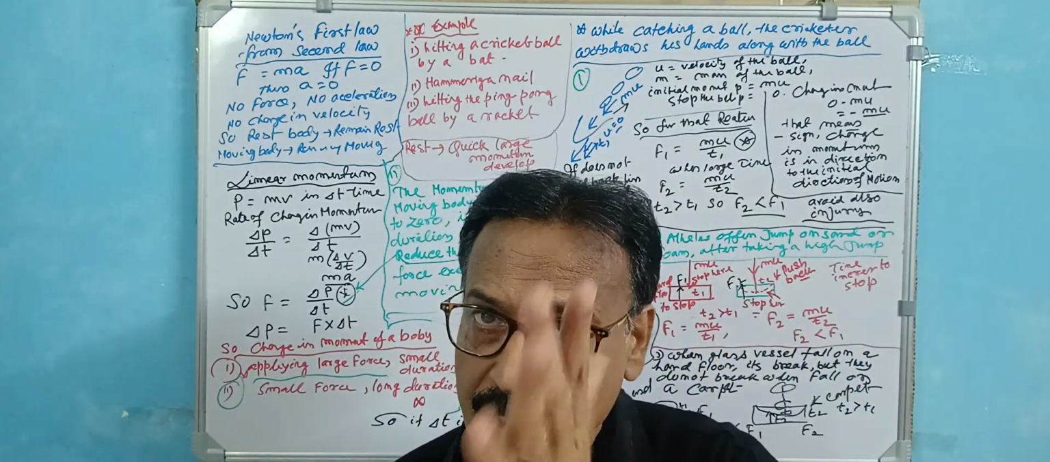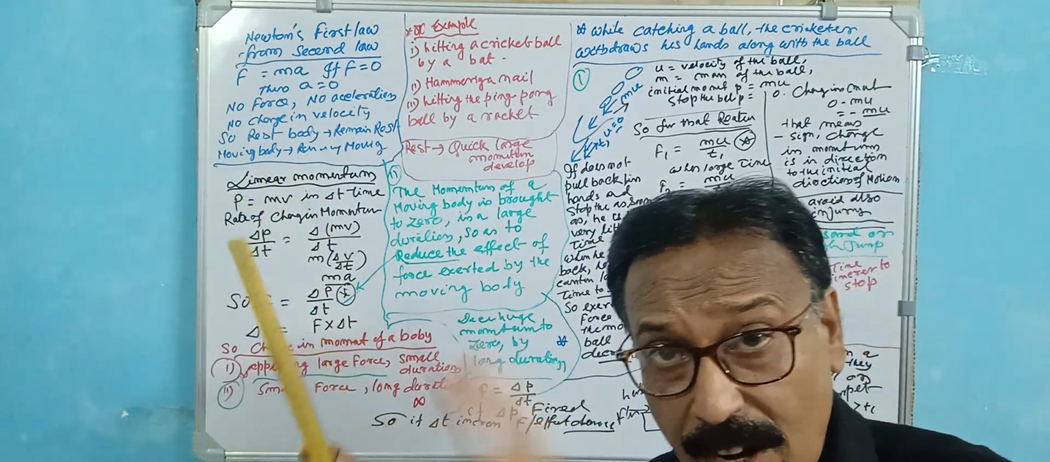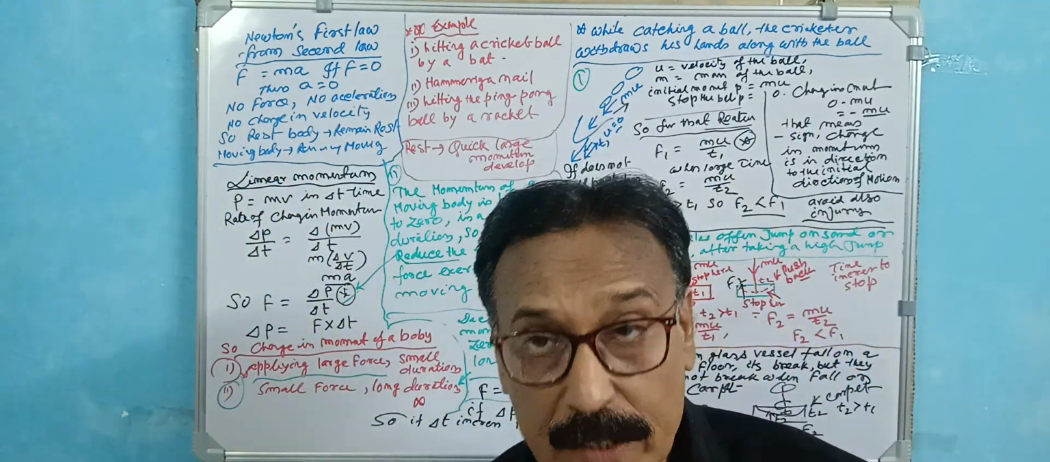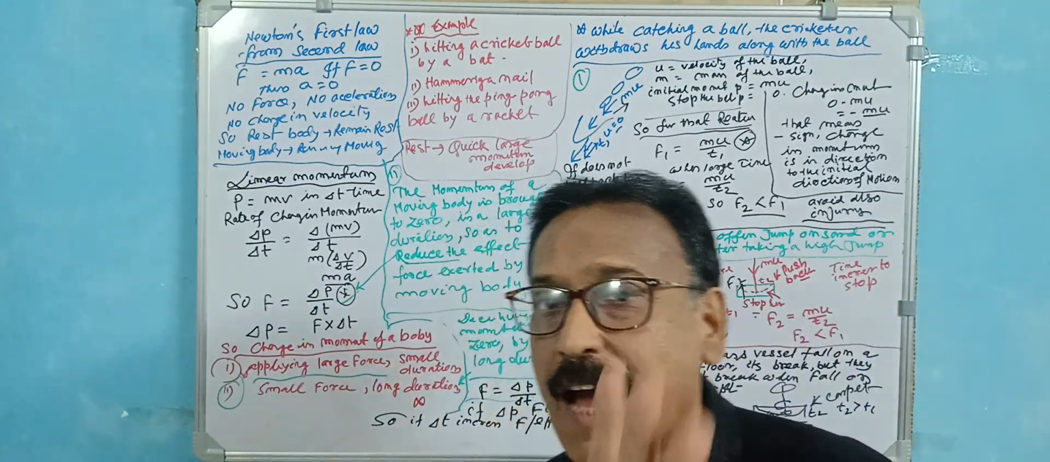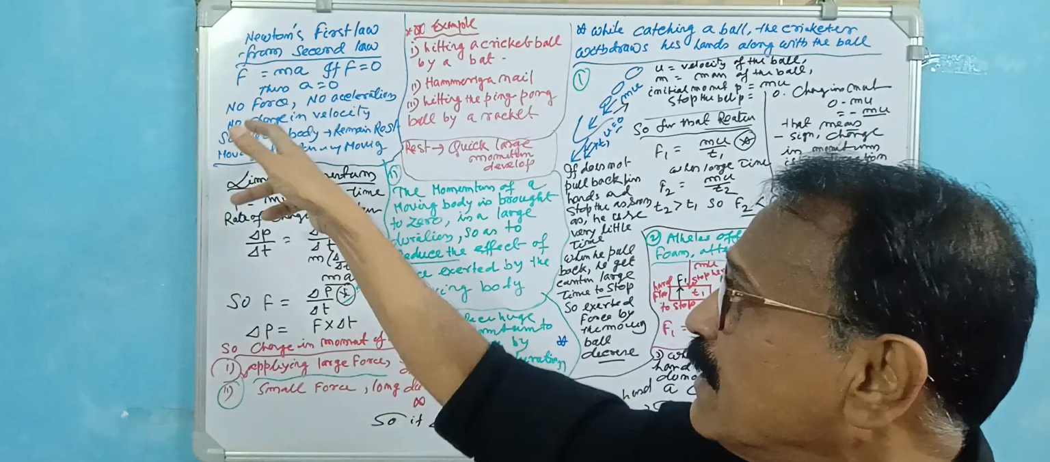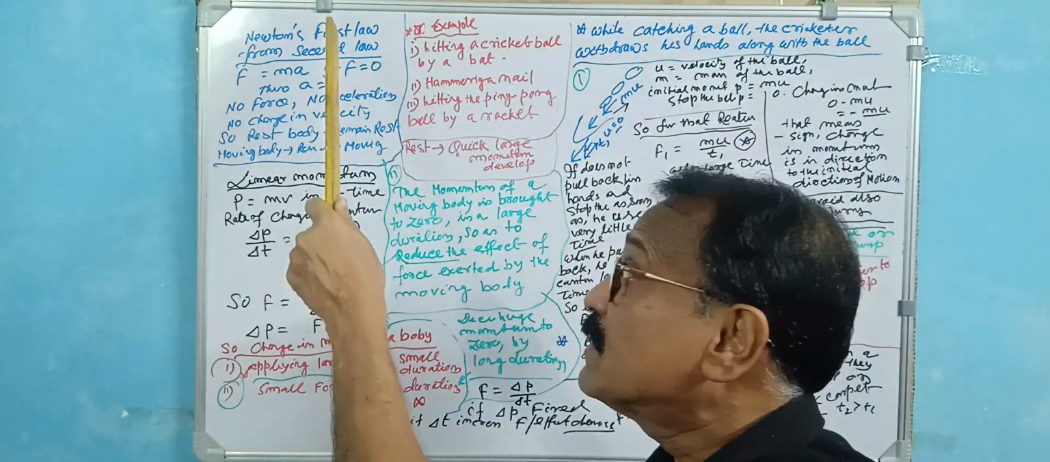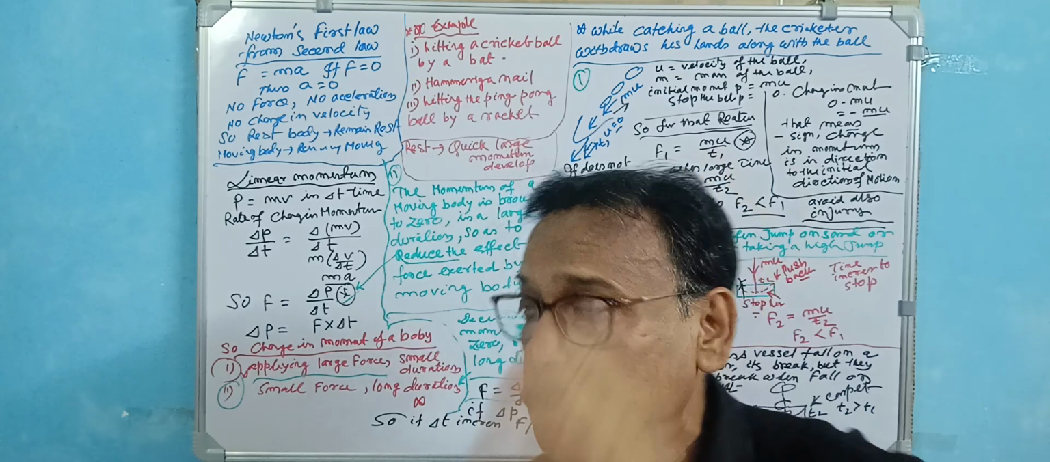That is the first law. The first law says that if an external force is not acting on it, a moving body always moves in the same direction with the same velocity, and a rest body remains at rest. That is proven. So from the second law you can prove the first law.